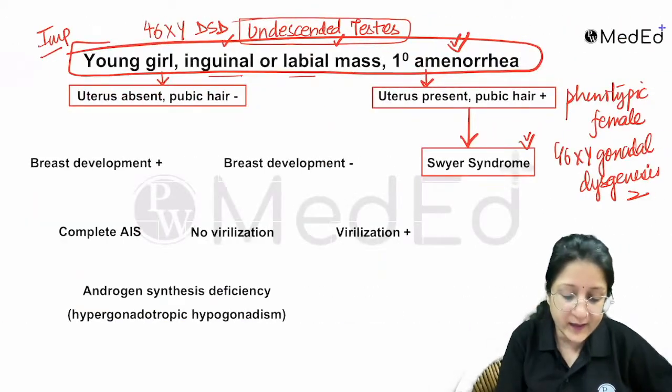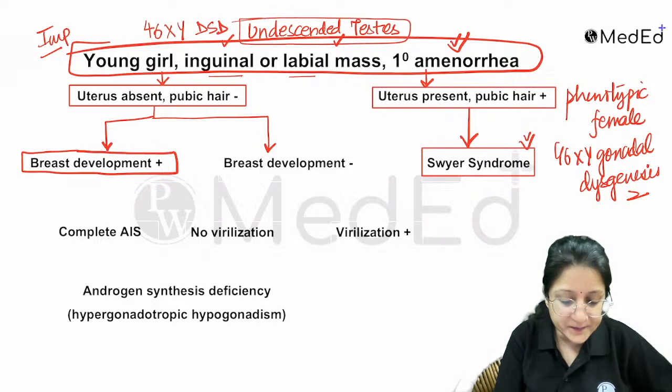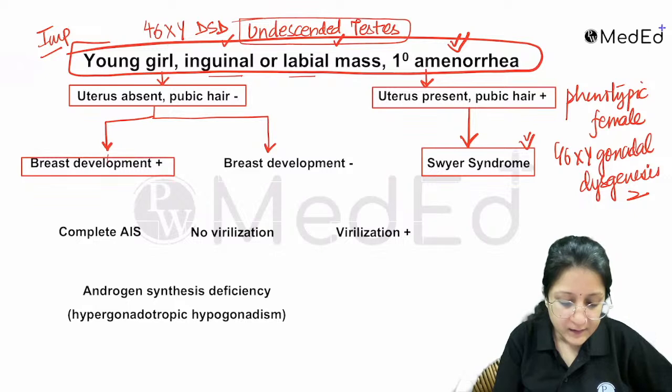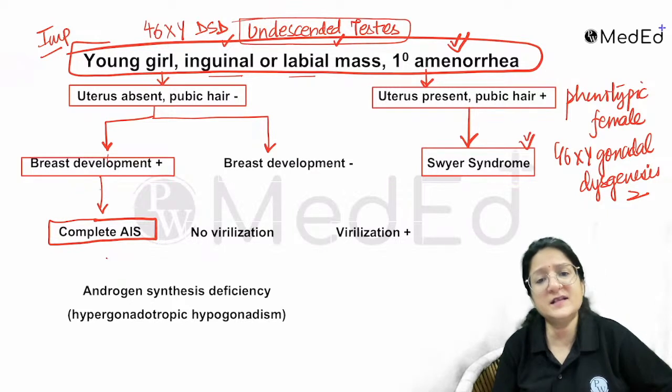How do we eliminate? Okay? Look what they're telling you about breast development. If they're saying that breast development is present, the answer is complete androgen insensitivity syndrome. Okay, that should be your answer if breast development is present.